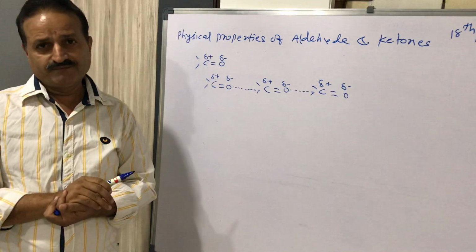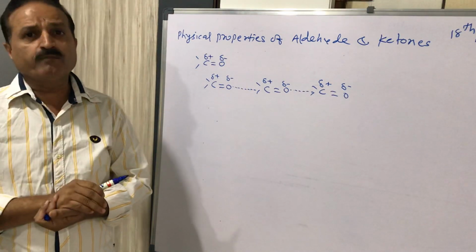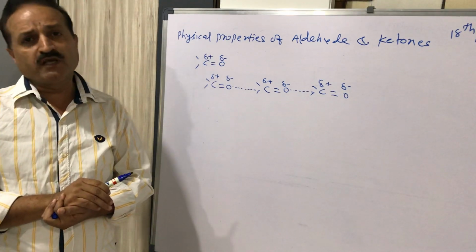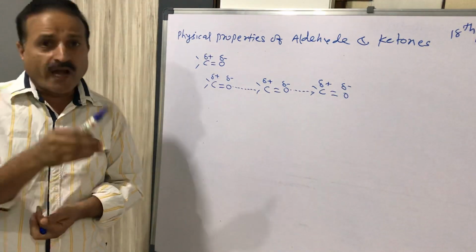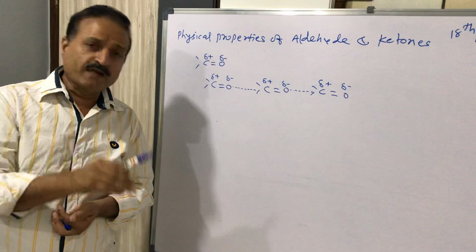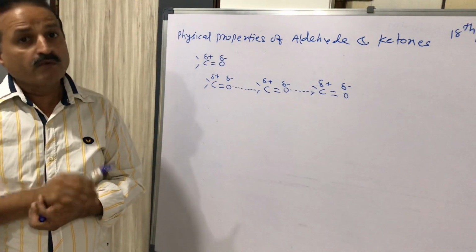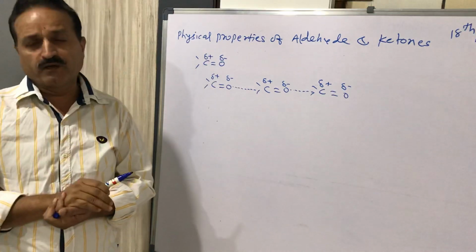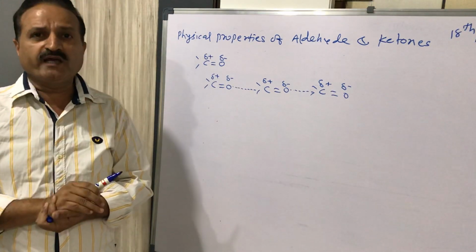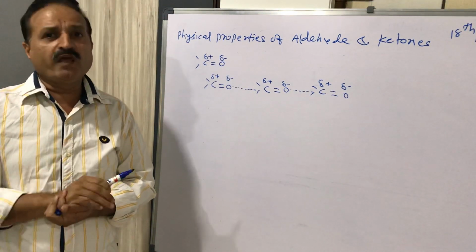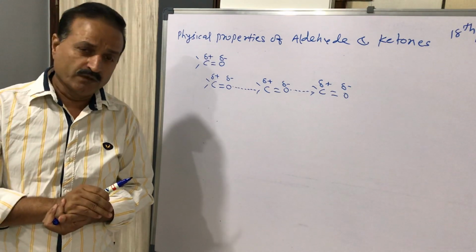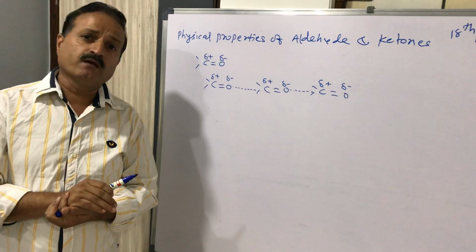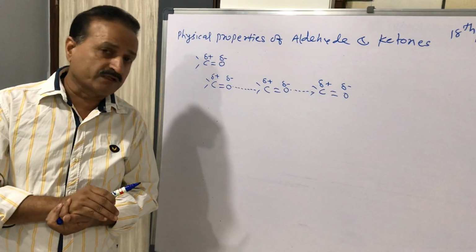In the same way, alcohol and carboxylic acid of approximately the same molecular mass will have a higher boiling point than aldehyde and ketone, because aldehyde and ketone do not have hydrogen bonds, while carboxylic acid and alcohol have hydrogen bonds, and a hydrogen bond is stronger than polar attraction force.